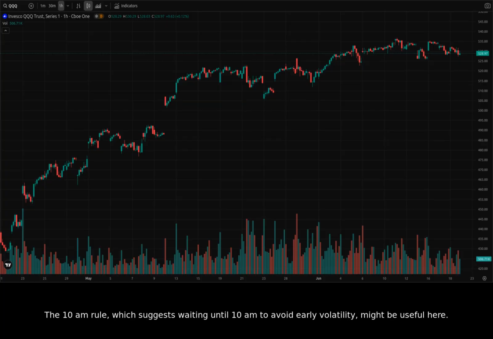The 10 a.m. rule, which suggests waiting until 10 a.m. to avoid early volatility, might be useful here. The potential U.S. military action against Iran may also be contributing to the choppiness in trading today.